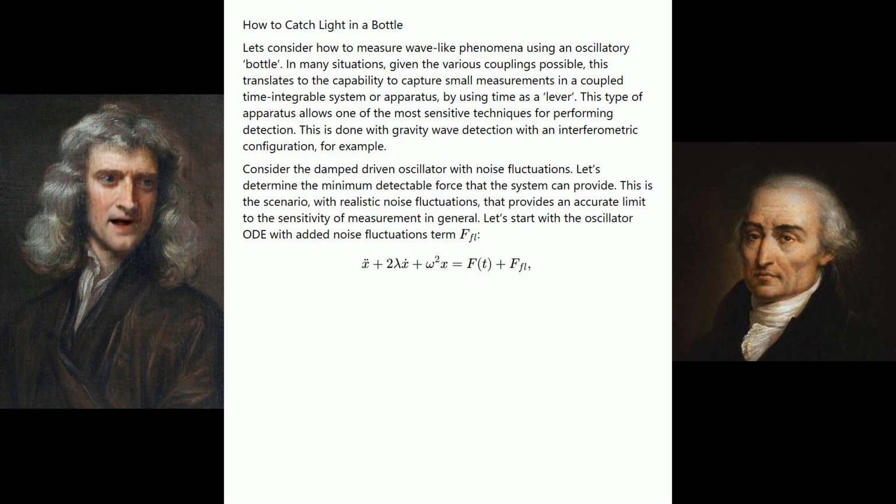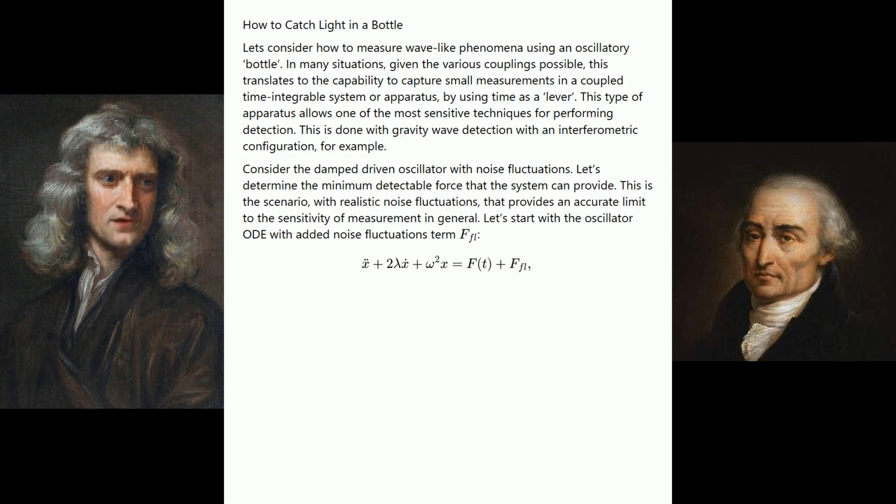This type of apparatus allows one of the most sensitive techniques for performing detection. This is done with gravity wave detection with an interferometric configuration, for example. Consider the damped-driven oscillator with noise fluctuations. Let's determine the minimum detectable force that the system can provide. This is the scenario with realistic noise fluctuations that provides an accurate limit to the sensitivity of measurement in general.